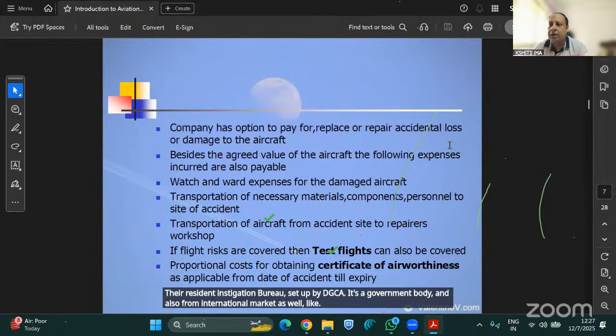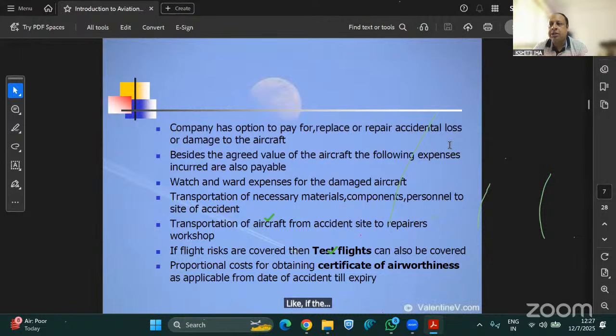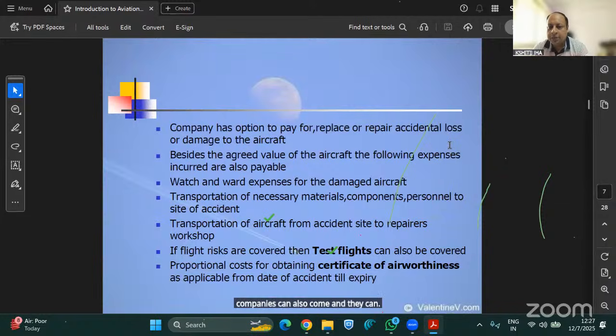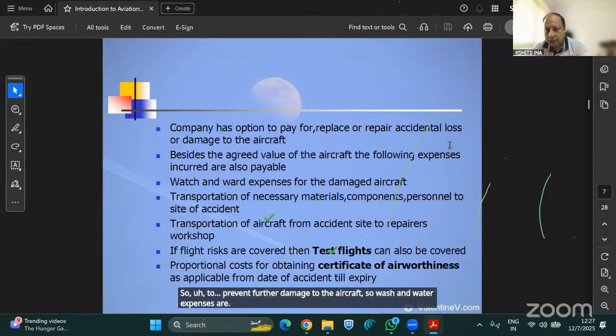Like if the aircraft which has crashed belongs to Airbus or Boeing, the engineers and authorities from those companies can also come and investigate the matter. So to prevent further damage to the aircraft, watch and ward expenses are settled here.